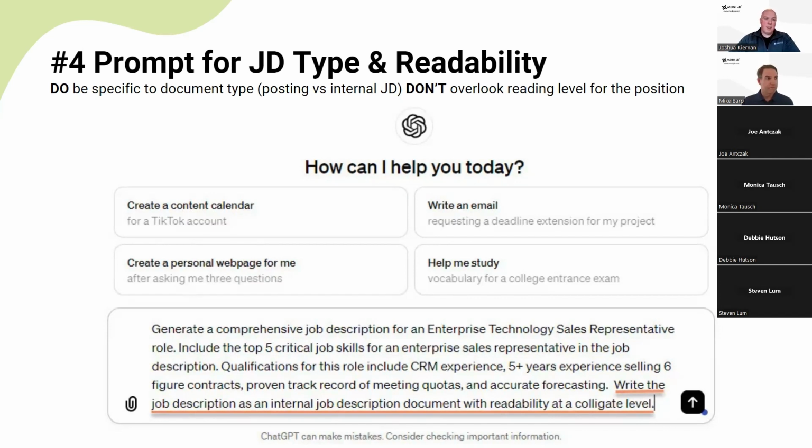And you can also ask ChatGPT, if you're not writing a whole job description but say updating a specific section, to write individual pieces of that job description. So for example, if I just wanted to update the job skills only in a job description, I can ask for that specific section and get those results. Also, you want to direct ChatGPT to write for the specific grade level if you want to factor readability into your job description.